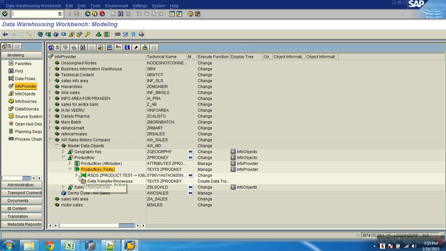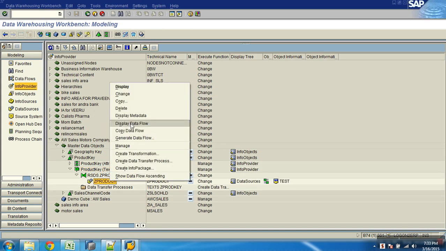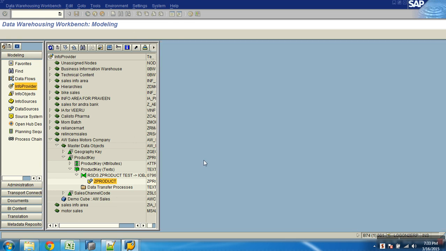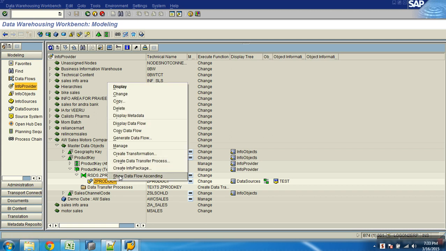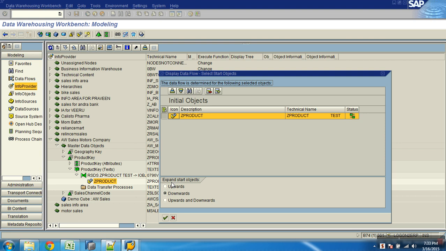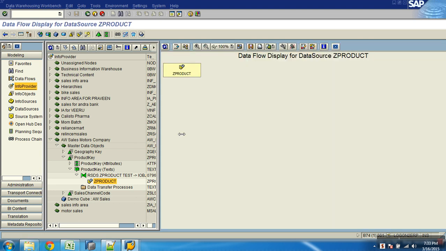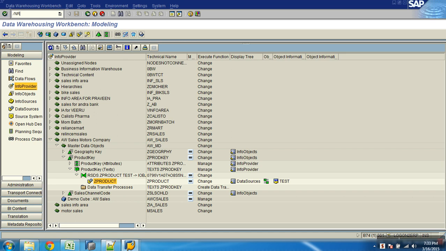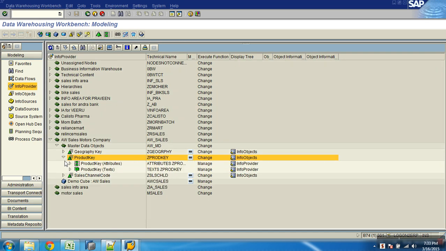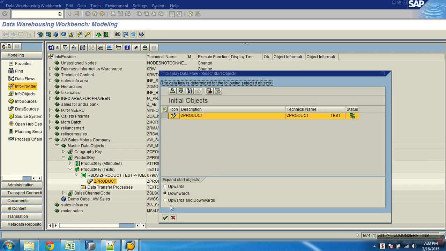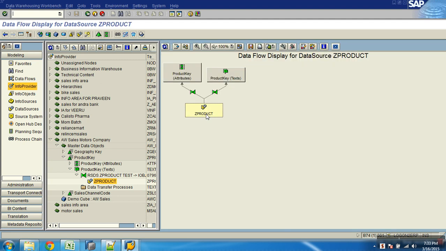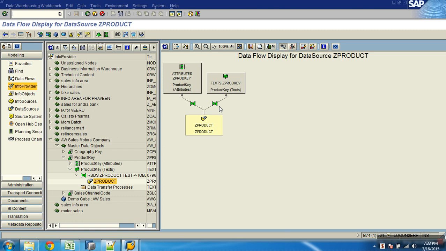Now if you see the flow of what I have connected, display data flow upwards. So data source, one data source connecting to the attribute table and text table, and each one of them has its own transformations.